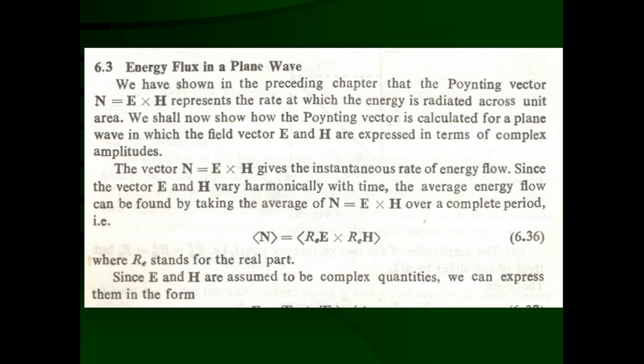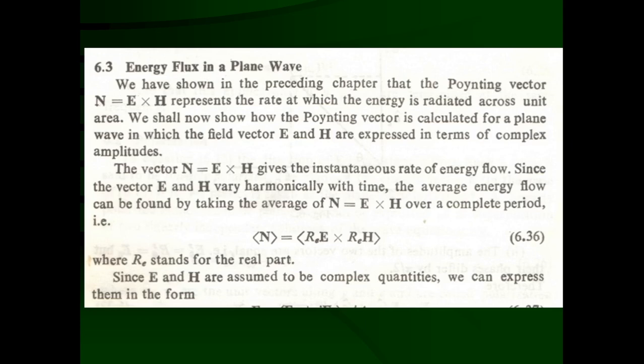It is named after Poynting, the scientist who introduced it. It is nothing but the cross product of the electric field, which is a function of r and t, and the magnetic field H, which is also a function of r and t, radiated from the surfaces. With that, the energy is also radiated.